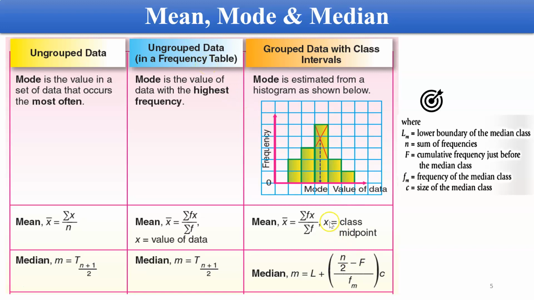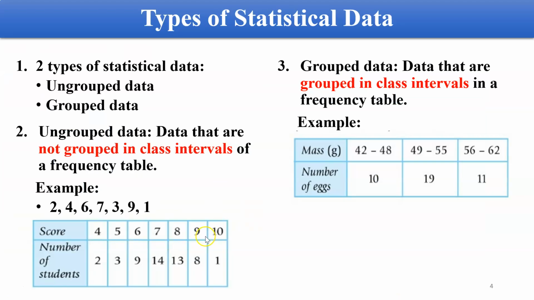And for mean for group data, you will have a similar formula, just like the one using the frequency table. See, the formula is the same. It's just that the X over here, you cannot simply take the X like this one. Previously, you used this one as the X, but for now, you cannot take it straight away.